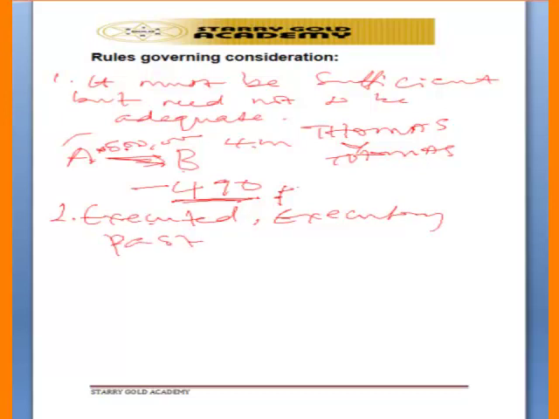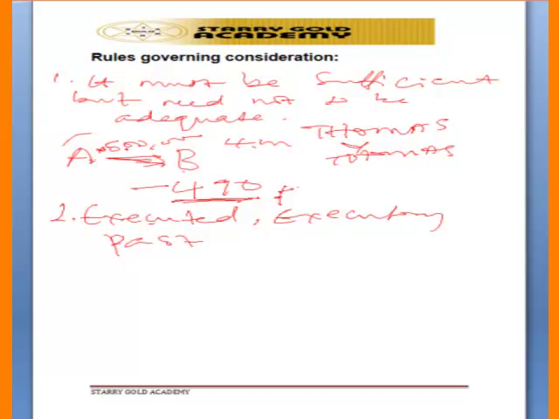Executed consideration means that the party who has exchanged promises has fulfilled their promise. That means that the consideration has been executed. Executory means that they have not fulfilled their promises, but they are still ready and fully prepared to fulfill their promises. So such a promise is said to be executory.